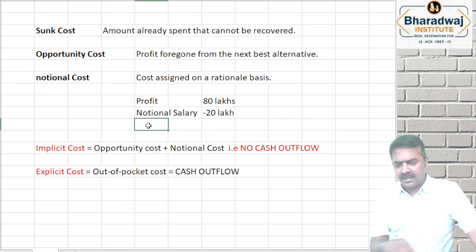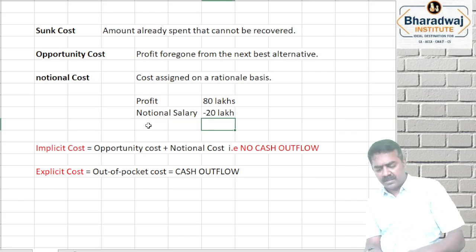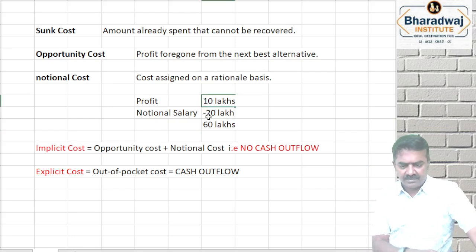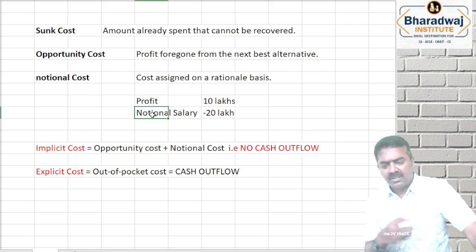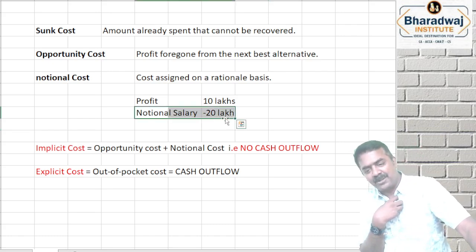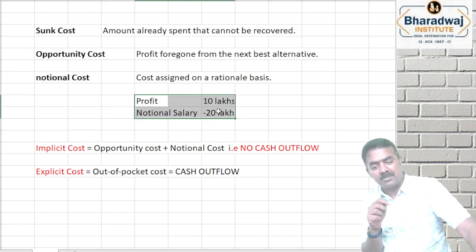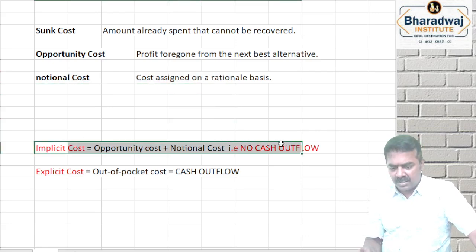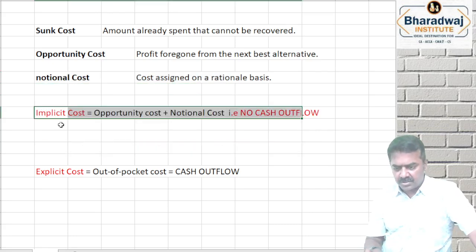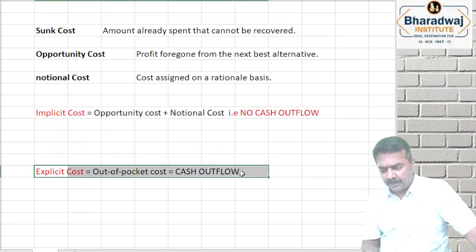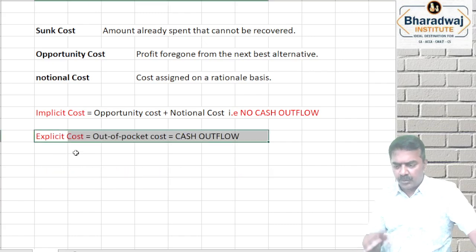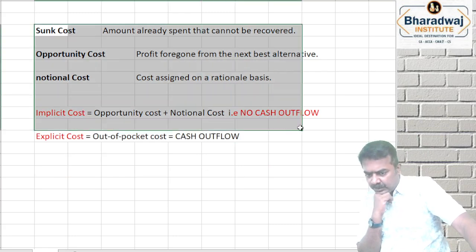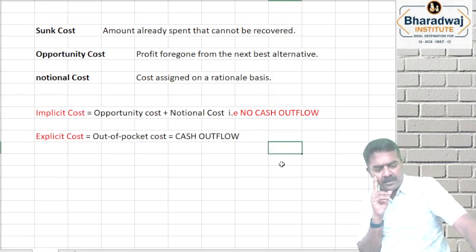This is only for deciding. Real net profit is how much? 60 lakhs. If you had earned a profit of 10 lakhs instead, and if I had kept a person like this for work I would have to pay 20 lakhs. Then how much would the net loss be? It would be 10 lakhs, which means the business is not giving good returns. That is called as notional cost. So implicit cost includes both opportunity cost and which cost? Notional cost. No cash outflow. Explicit cost has cash outflow. Cash outflow cannot be avoided. Okay, please note all these things. This may be tested in multiple choice questions.